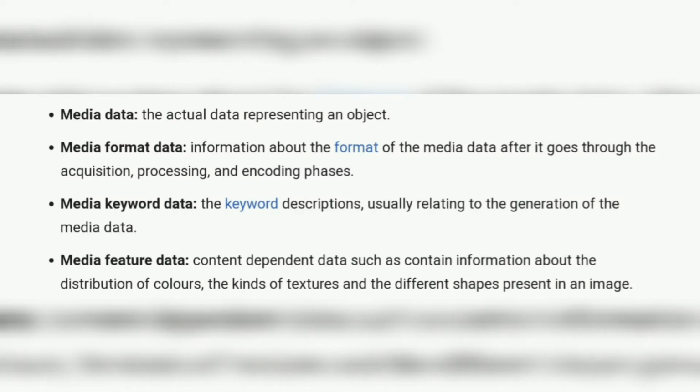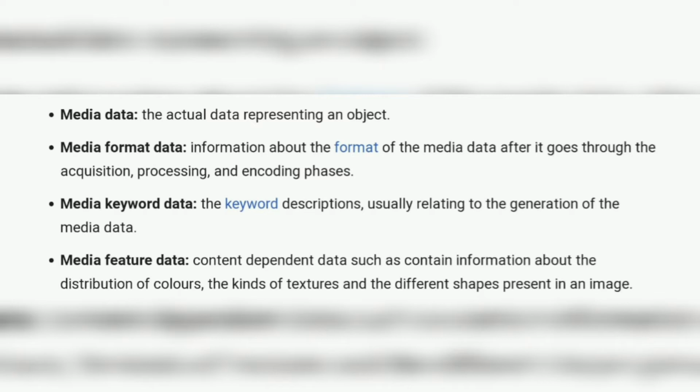Additionally, a multimedia database needs to manage additional information about the actual data. The information is about the following, as on screen: the media data, which is the actual data representing the object; the media format data, information about the format of media which is stored in the database after processing and acquisition of the object; the media keyword data, the keywords are majorly the description usually relating to generation of media data; and media feature data, which are content dependent data such as information about distribution of colors or kind of texture and different types of shape present in an image.